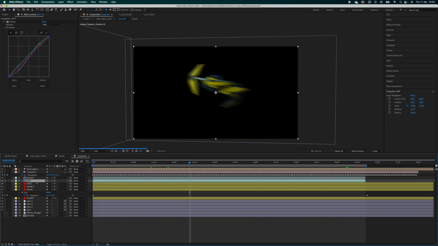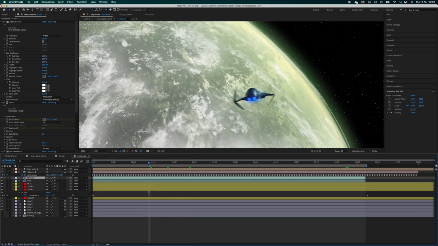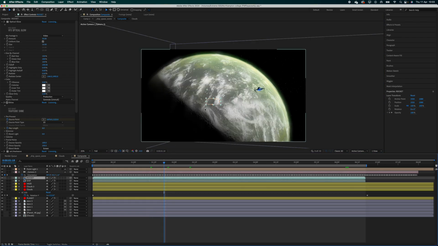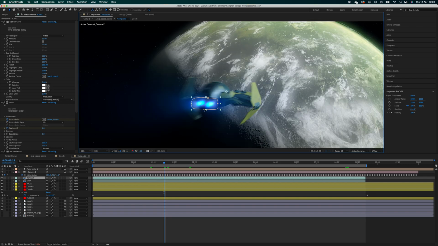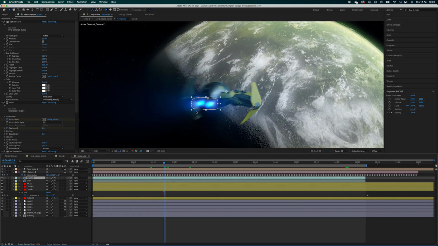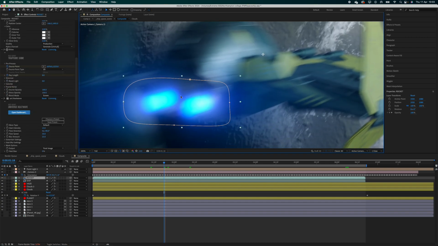The benefit of using this PNG sequence is I was able to mask out where the jets are. So if I go back a little bit to here, yeah. This mask shows where the jets are, and without that mask, the rockets look like that, and with it looks like that. To do this, I use a glow, a shine, and a heat wave effect. The heat wave is quite handy because it shows heat coming off it, so it makes it a bit wobbly, a bit like the effect turbulent displacement.